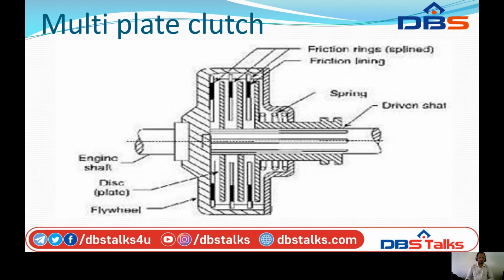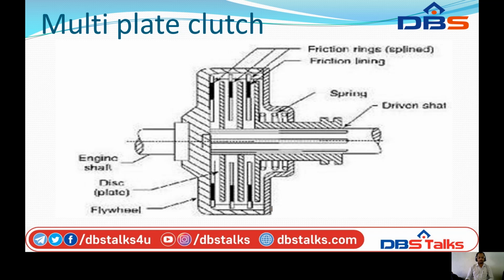A system of n number of clutch plates is in contact with the flywheel. With so many plates, we can get the major power that is required to be transmitted to the engine or rear wheels also.